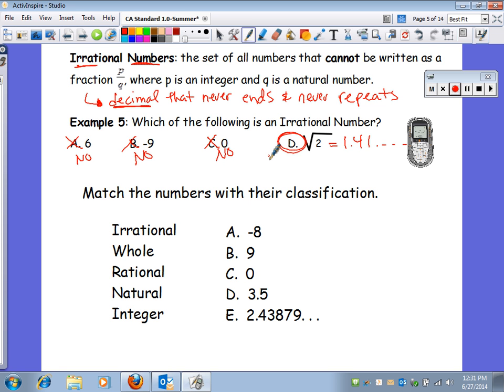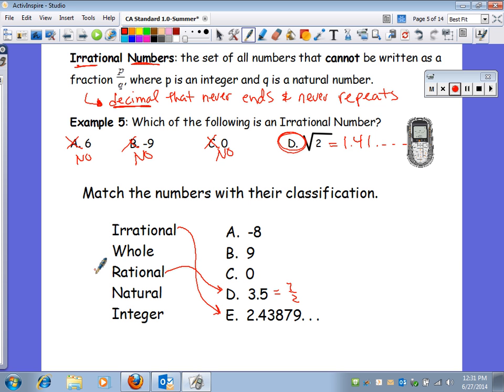Match the numbers with their classification. So if you look at all of these 5 choices, the easiest one to find is probably the irrational one because it goes on forever. Has to be letter E. Now the whole number you could have as not A, but you could have it as B or C. So let's wait and see. Rational number is going to have to be the 3.5 because I could change this to a fraction, 7 over 2, and it would be the same as 3.5.